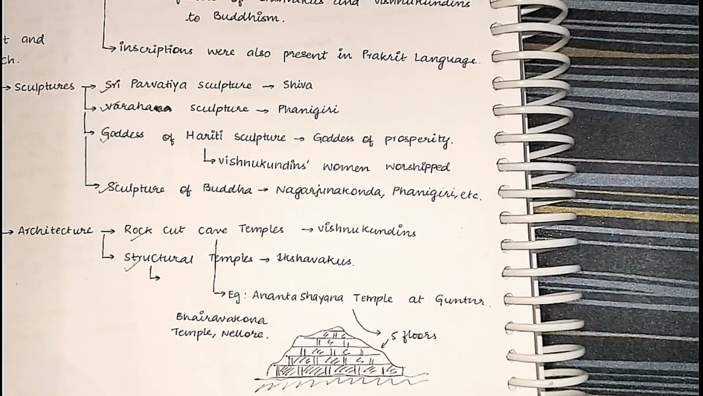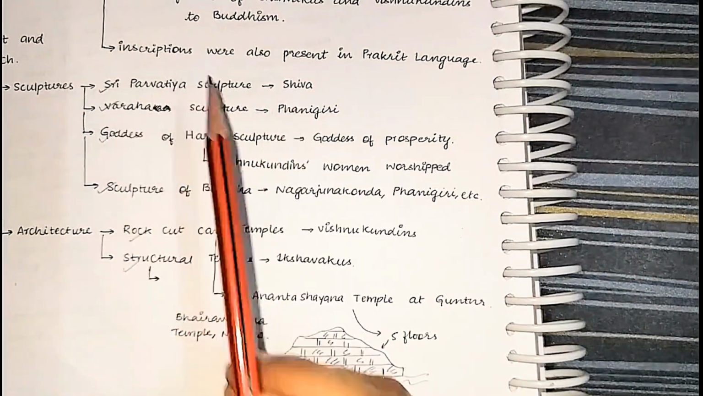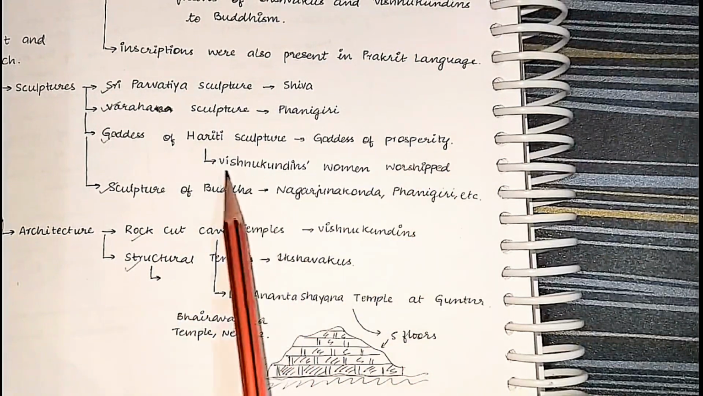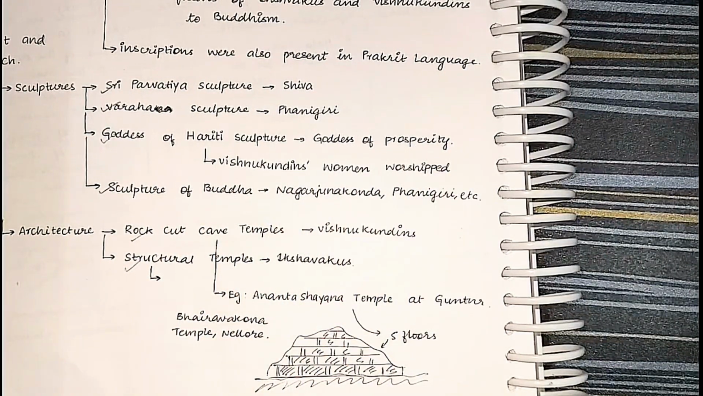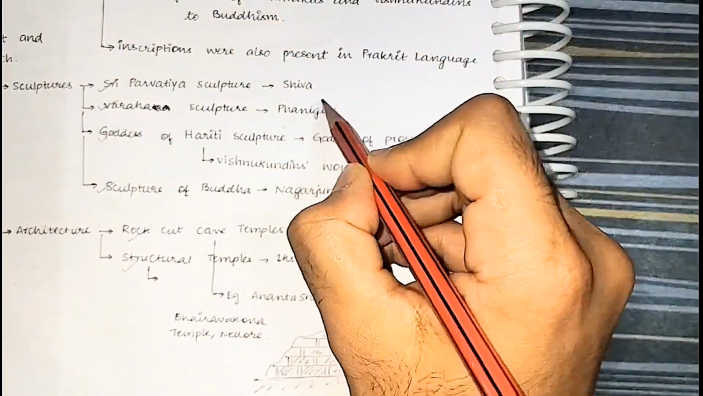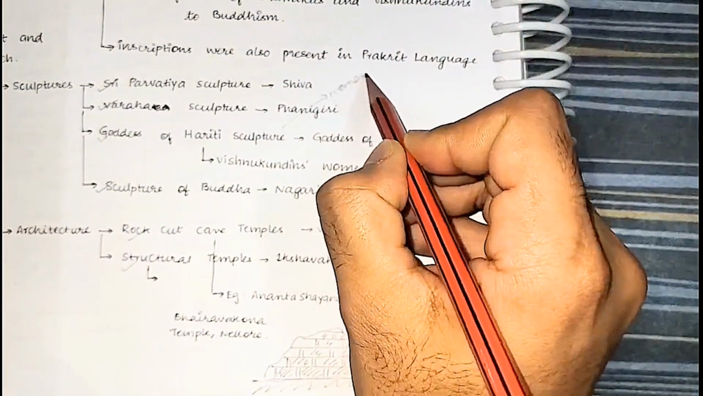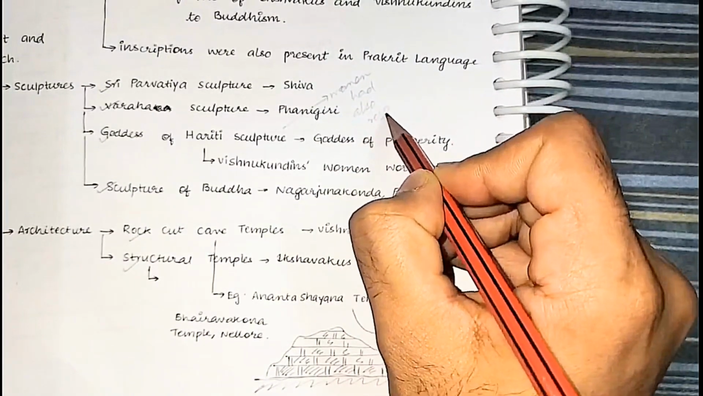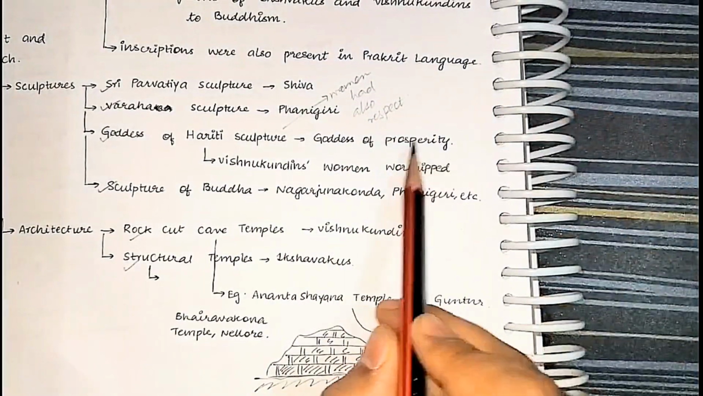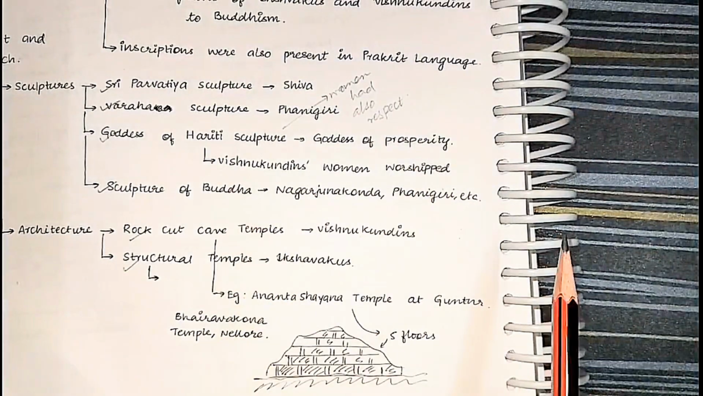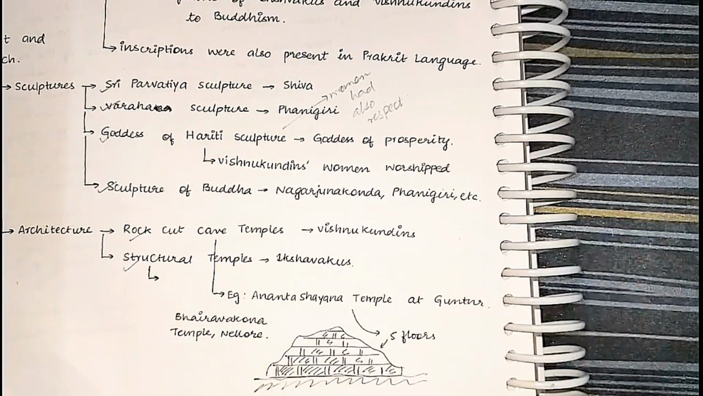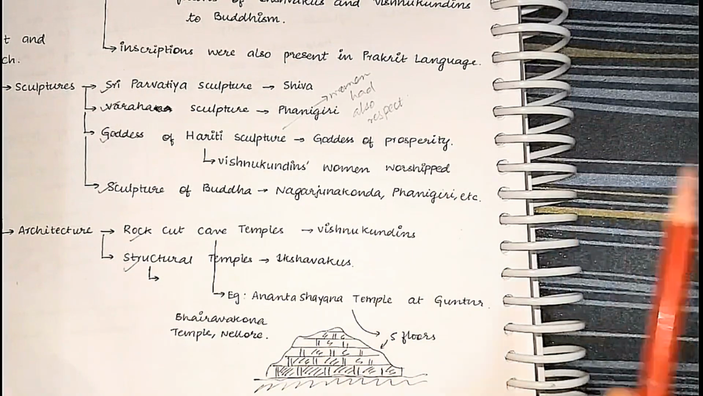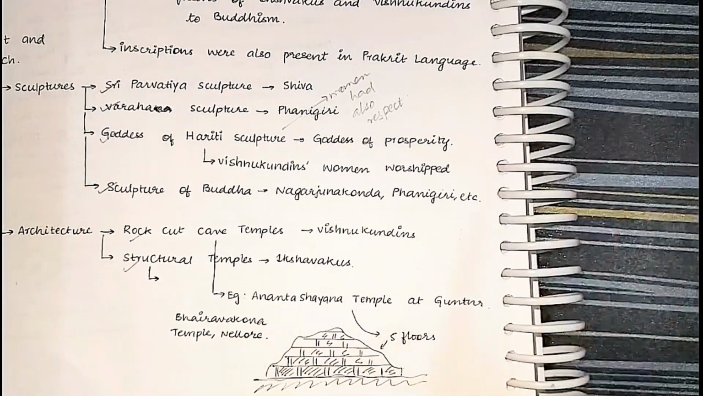And as far as sculptures are concerned, we have the Shaivism sculpture, Parvatiya sculpture, and the sculpture of Goddess Hariti, Goddess of Prosperity, whom Vishnu Kundins women worshipped. It means women were also revered. You can write that women had a respectable position, because the Goddess Hariti, the Goddess of Prosperity or Fertility, was worshipped during Vishnu Kundins times. A sculpture of Buddha was present at Nagarjuna Konda. Wherever Buddhism is concerned, you will find Nagarjuna Konda in South India. That's it.